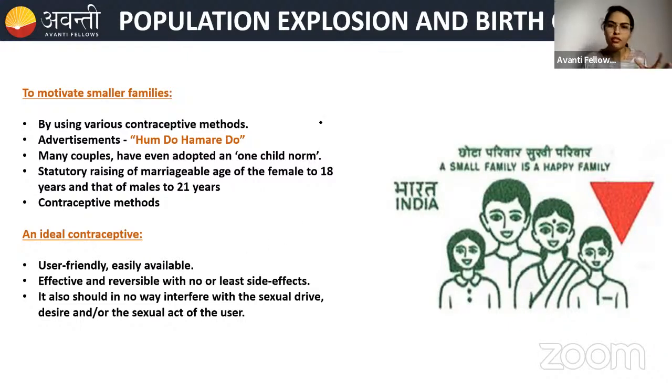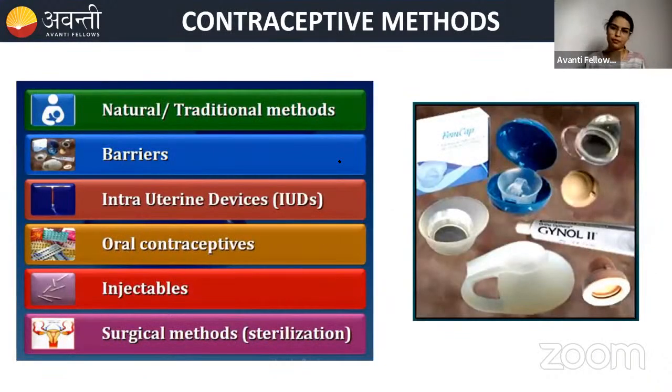Now we are going to talk about what an ideal contraceptive is. An ideal contraceptive must be user friendly and easily available. It should not be rocket science; it should be very easy to understand, easily available, with less or no side effects. It should not interfere with sexual desire or the sexual act. Very importantly, it gives privacy for the user. These are some points for the ideal contraceptive.